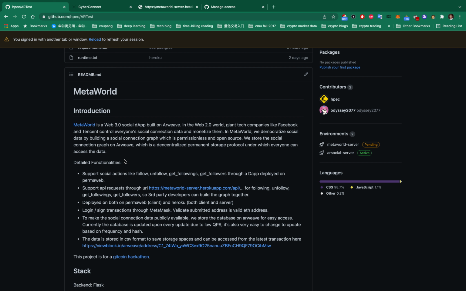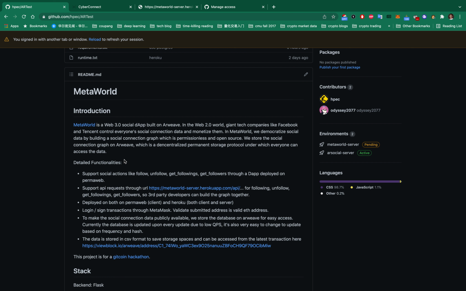As for the detailed functionalities built, we support social actions like follow, unfollow, get following, get followers, both through a web dApp deployed on PermaWeb and through the API server. We deploy the dApp on PermaWeb to make sure the dApp can be accessed for a long time.